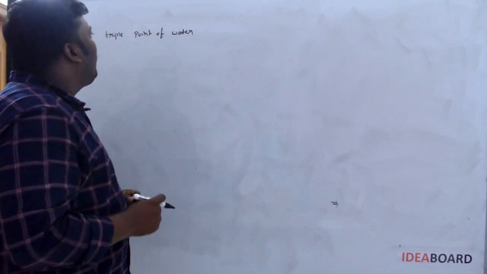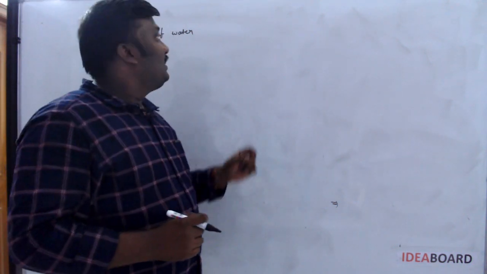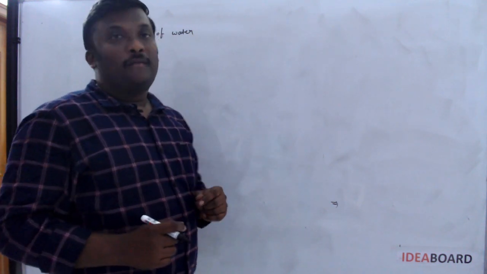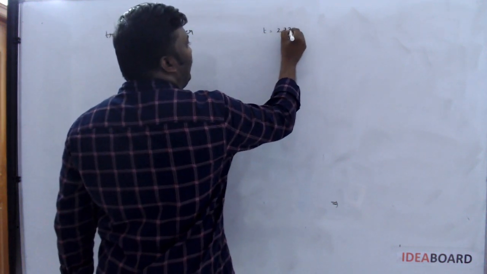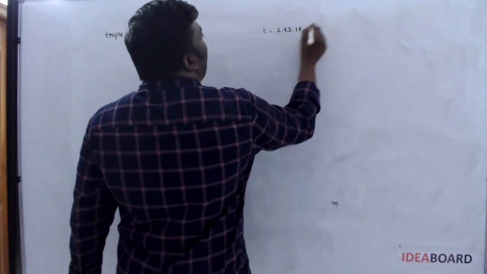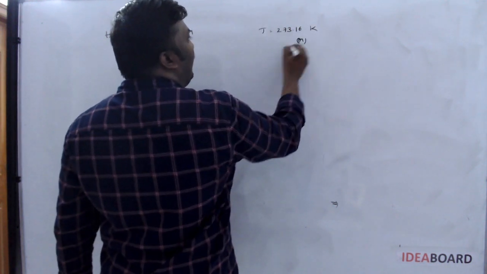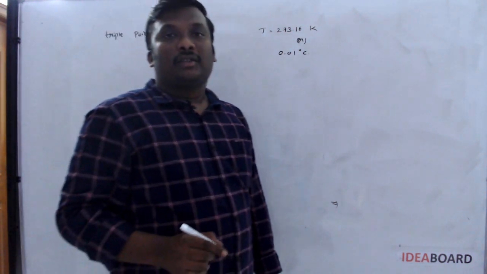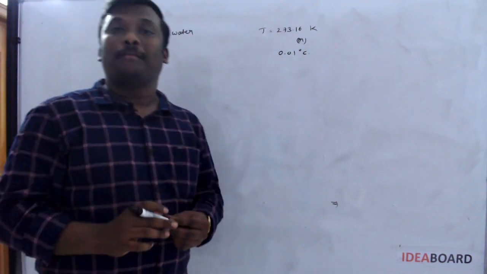We know the triple point of water is the temperature at which all three states of matter coexist. I think everyone remembers the value of the temperature of the triple point of water: 273.16 Kelvin, otherwise 0.01 degree Celsius.